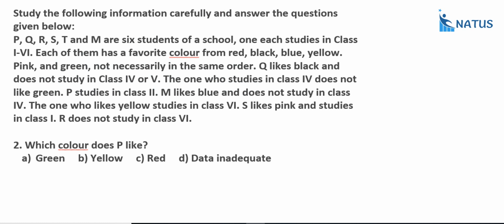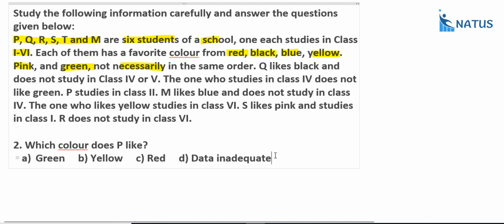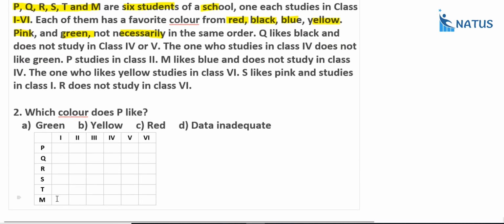Next one. Study the following information carefully and answer the question given below it. P, Q, R, S, T, M are 6 students of a school. Each studies class 1 to 6. Each of them has a favorite color: red, black, blue, yellow, pink and green, not necessarily in the same order. Now, this is a matrix puzzle. See, we do it like this: P, Q, R, S, T, and M. There are 6 members and classes 1 to 6.